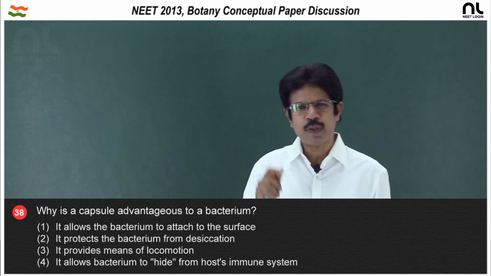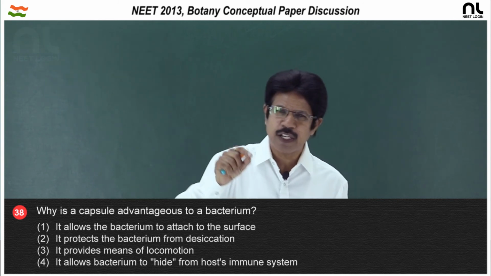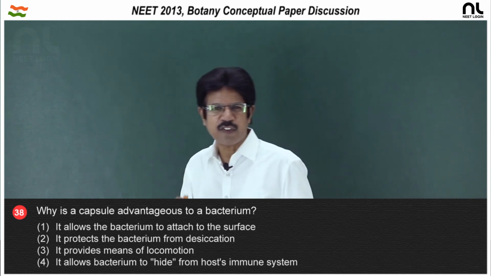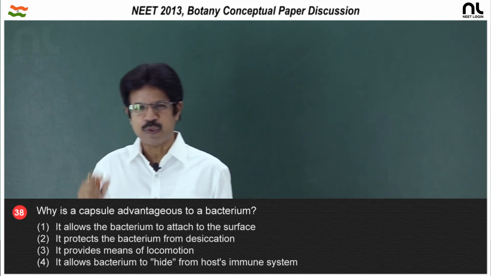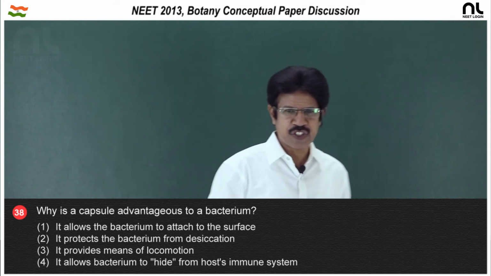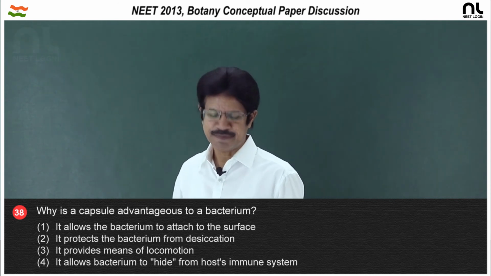As it holds more water, it prevents the cell from desiccation and is also helpful for attachment. If the glycocalyx is thick and tough, it is called a capsule. And capsulated bacteria have an advantage because they hide from the human immune system.